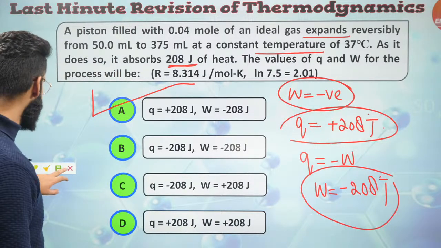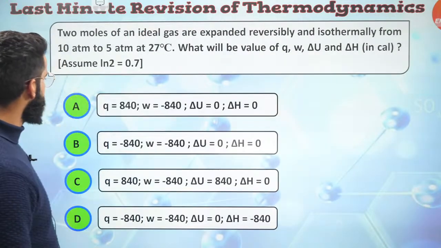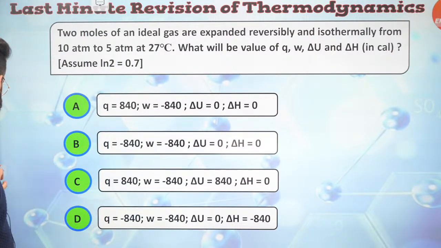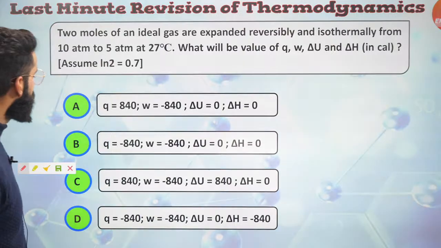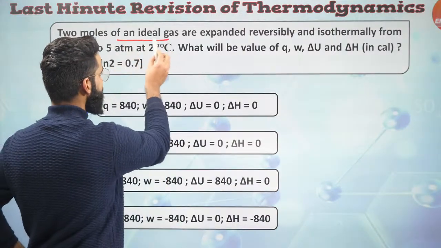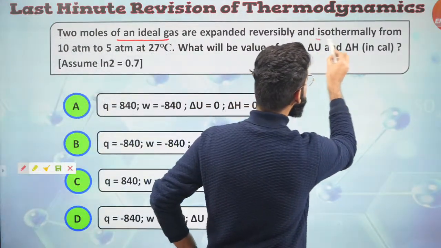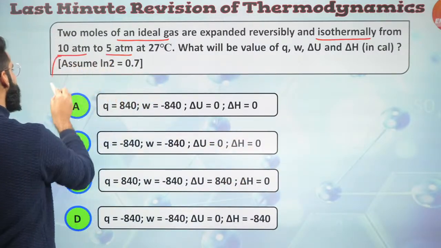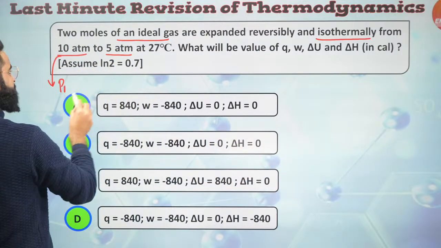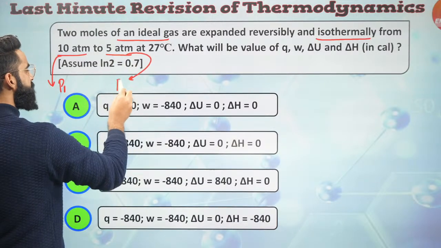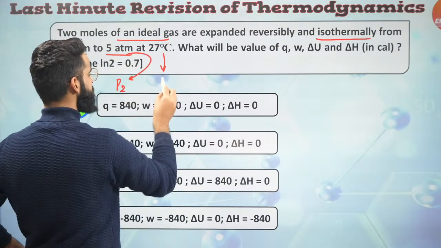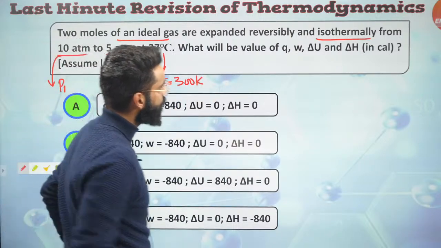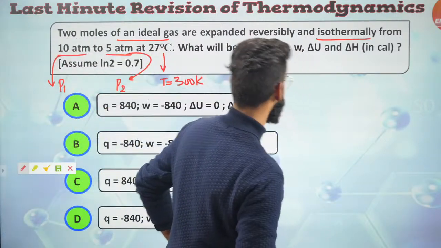All right. Let's move on to one more question, which is on your screen now. Well, I think this is the same question. No, it's different. Okay. 2 moles of an ideal gas are expanded reversibly and isothermally from 10 atm to 5 atm. 10 atm is the initial pressure of the system, which I'm representing as P1, and this is P2, correct? At 27 degrees centigrade, this is the temperature. It's given to me as 300 Kelvin, correct? What will be the value of Q, W, delta U, and delta H in calories?